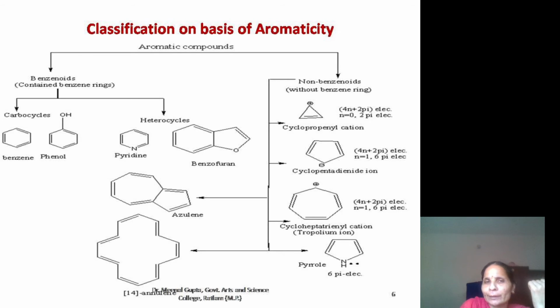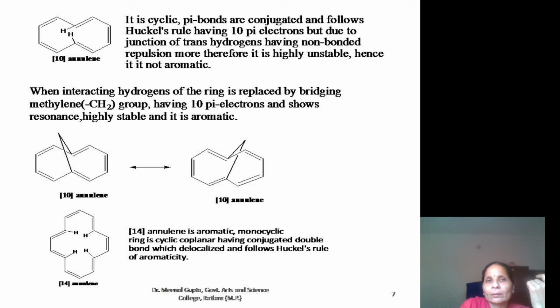It has one very large ring, and it is an aromatic compound. Then this one is 10 annulene. Again it is one cyclic ring, but the internal hydrogens at the junction collide and interact with each other. Therefore the ring goes out of plane, and this compound is not aromatic.